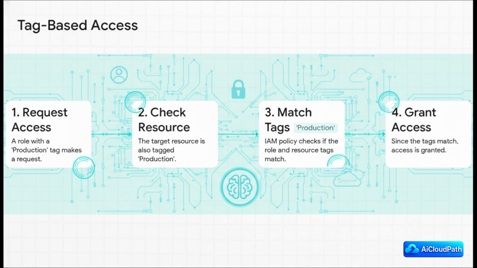Here's a perfect example of how it works. A user assumes a role, and that role is tagged production. They try to access an AI model that is also tagged production. The policy behind the scenes simply asks, hey, does the user's tag match the resource's tag? In this case, the answer is yes, so access is granted. It's a dynamic and an incredibly scalable way to manage permissions.